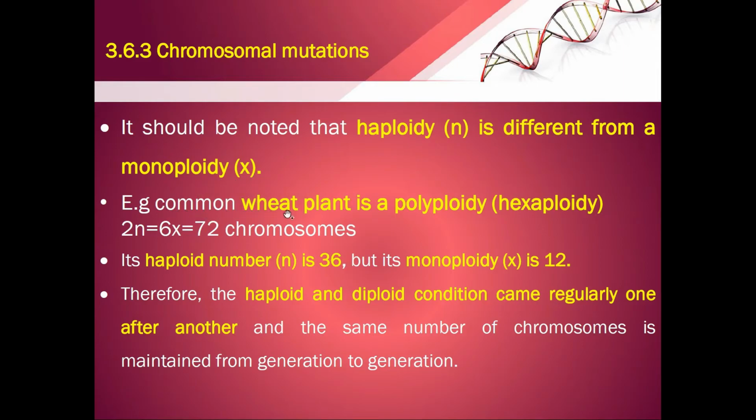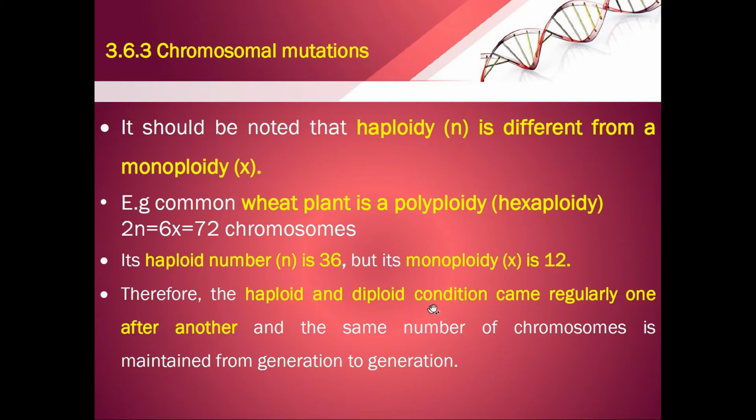An example is the common wheat plant, which is a polyploid, that is hexaploid. Hexaploidy means 6x, and 2n is equal to 6x here, which is equal to 72 chromosomes. Then the haploid number of this, that is n, is 36. Half of this 72 is n. But its monoploid x is 12.